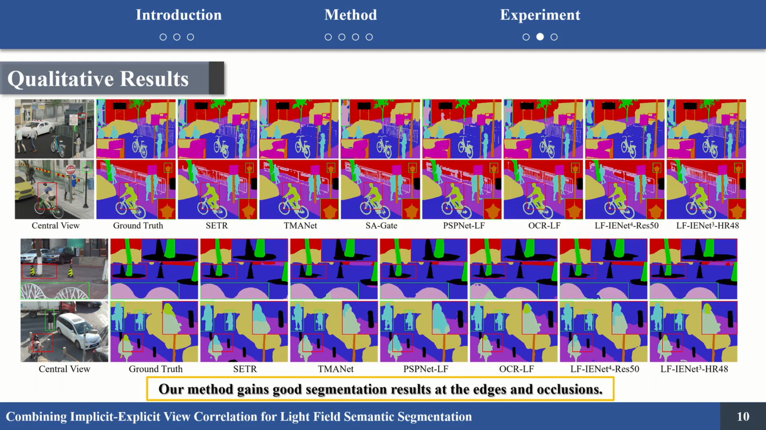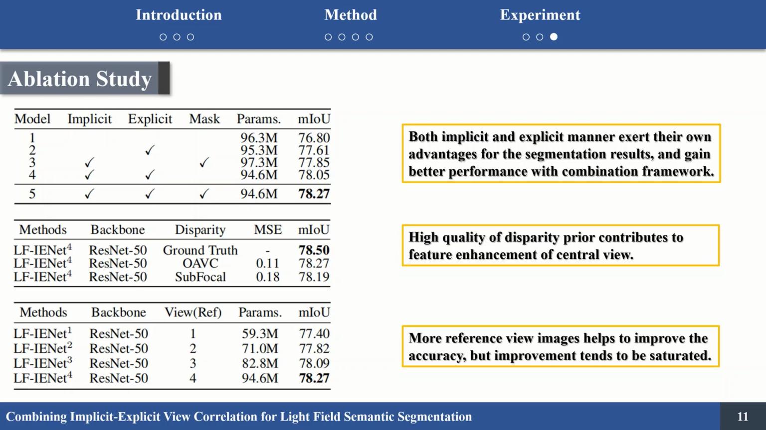Here are some results for the visual comparison of different methods, best viewed by zooming in on the red and green boxes. It can be observed that our method gains good segmentation results at edges and occlusions. We also make ablation studies to validate the effectiveness of prominent components in our method. For feature enhancement, we can find that both implicit and explicit manners exert their own advantages and gain better performance with the combined framework. Once you remove one of them, there will be a performance degradation.